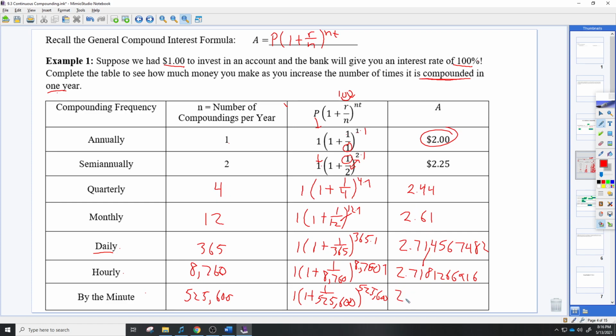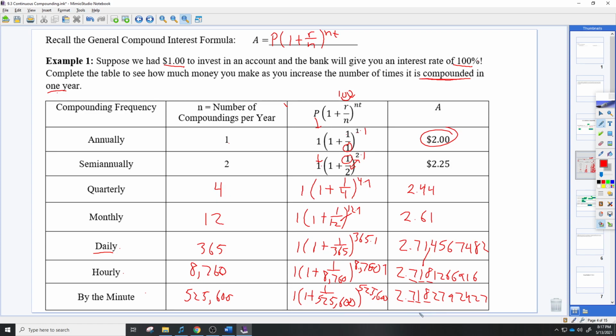Okay, so I got 2.71828 2792427. So is there a limit, if we keep going up and we keep raising this number and changing these two numbers in here, is there a limit as to how much we can make? Well, certainly. What's happening every single time we increase the number of compoundings per year is we're setting more decimals in place. So right now we have 2.718.